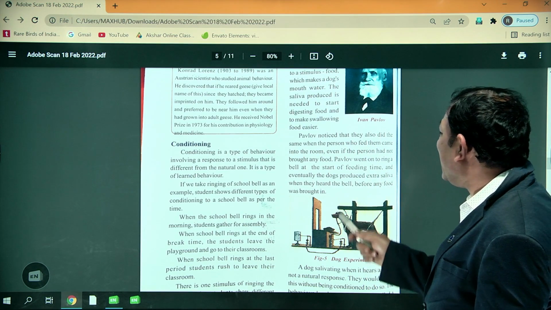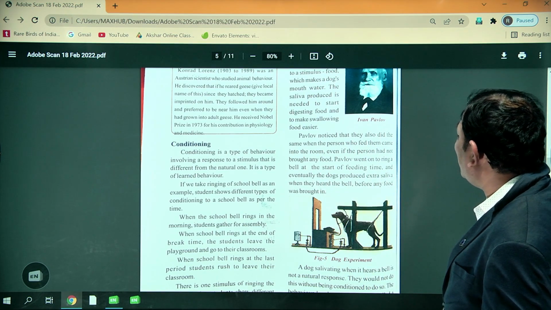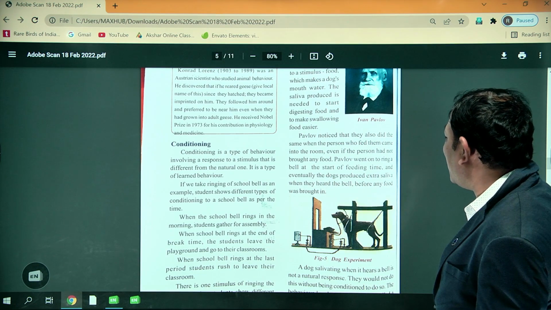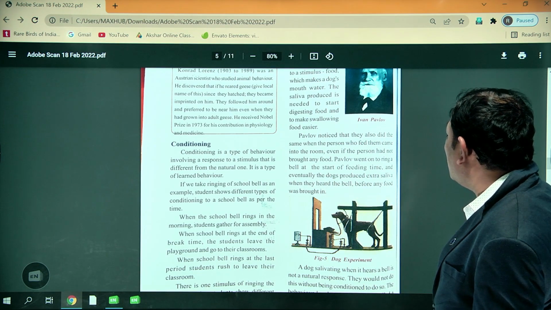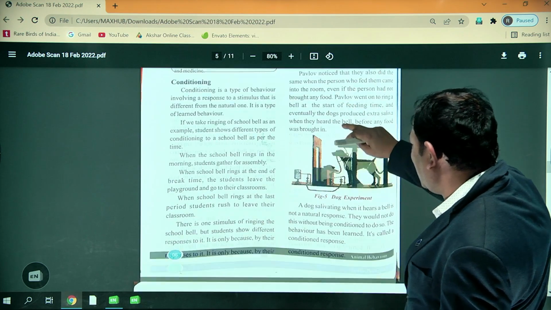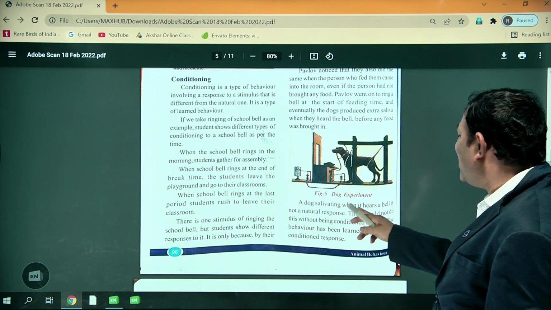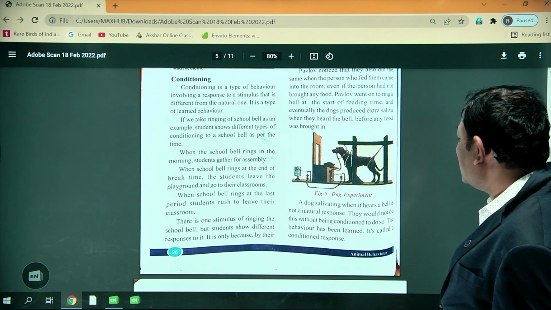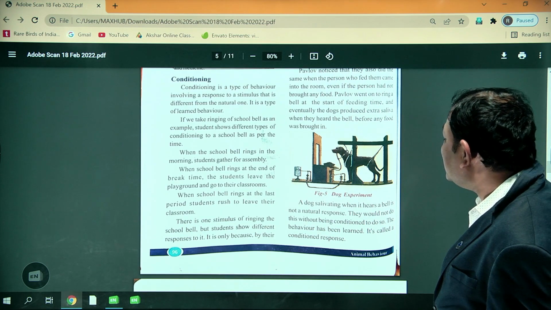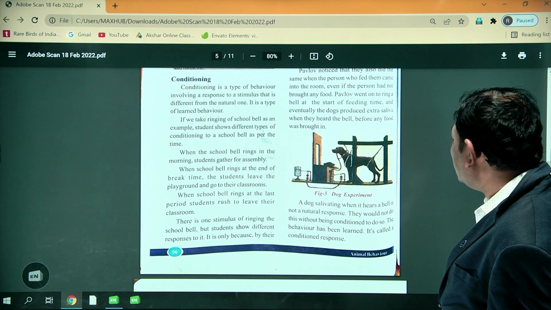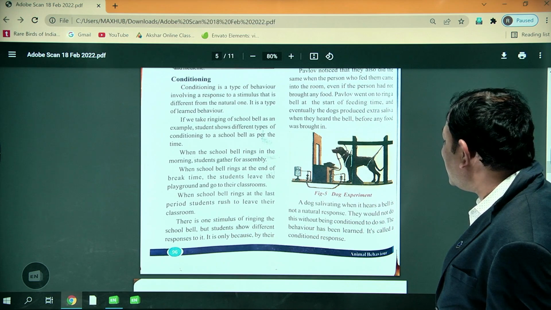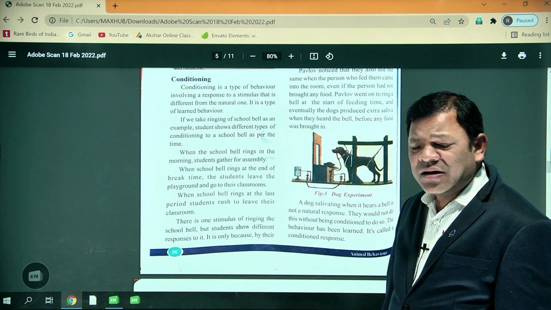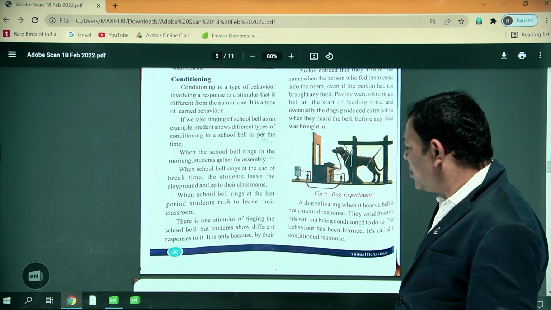Pavlov went on to ring a bell at the start of feeding time, and eventually the dogs produced extra saliva when they heard the bell before any food was brought in. So a dog salivating when it hears a bell is not a natural response. They would not do this without being conditioned to do so. The behavior has been learned, so that's why it is called a conditional response. Okay?